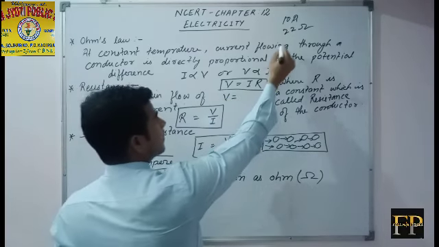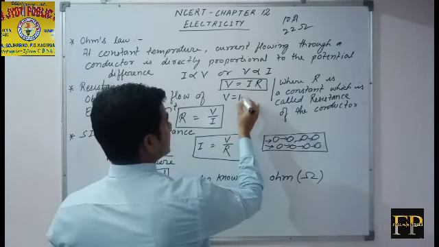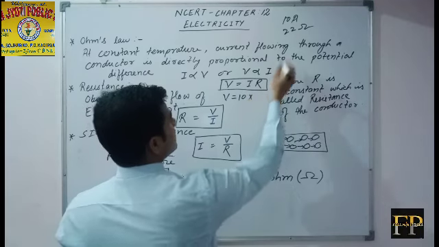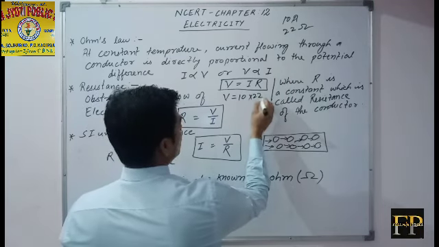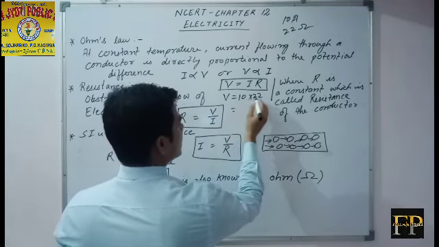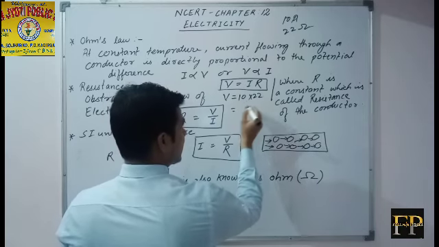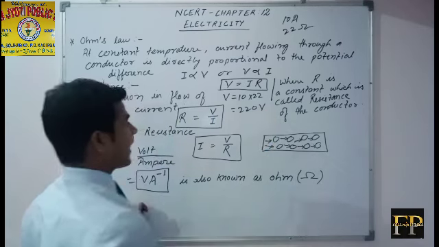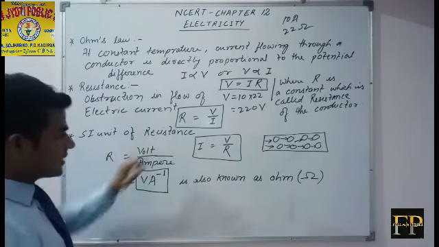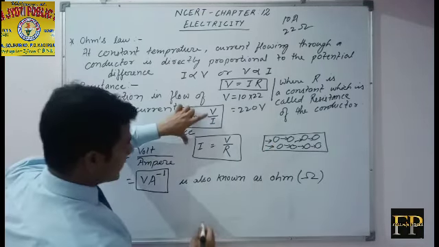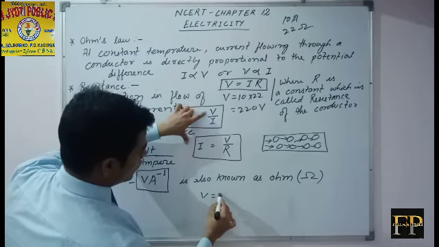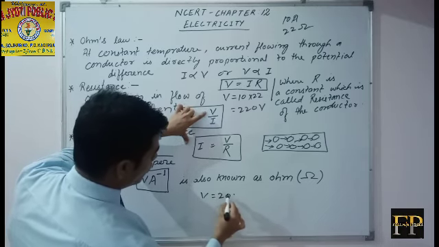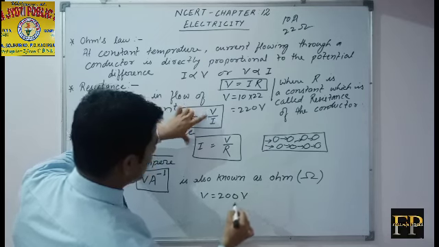Potential difference equals current, that is 10 ampere, into resistance, that is 22. You will get 10 into 22, that is 220 volt.